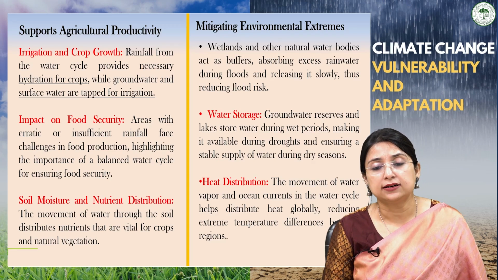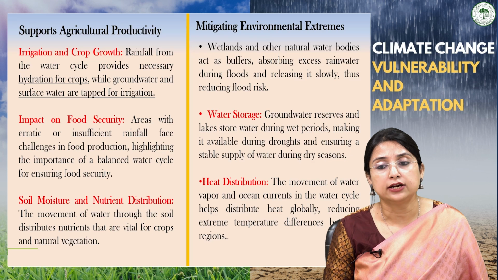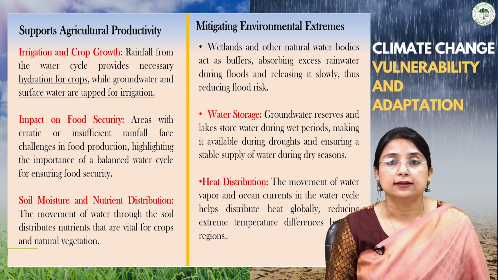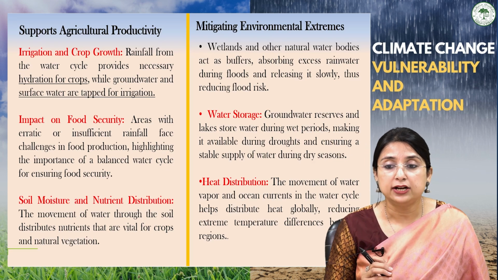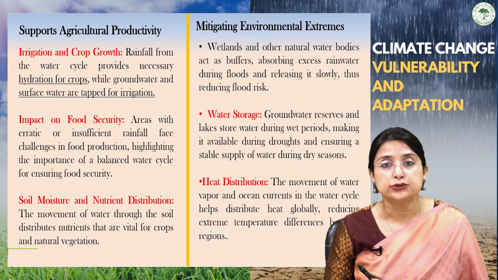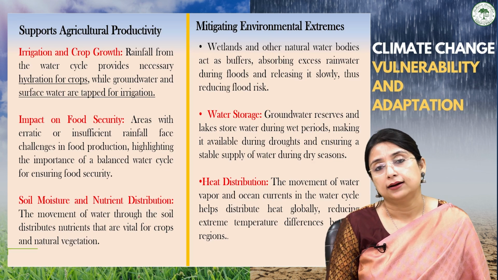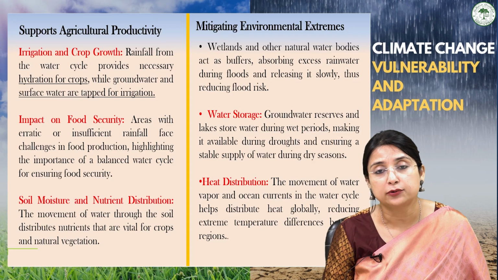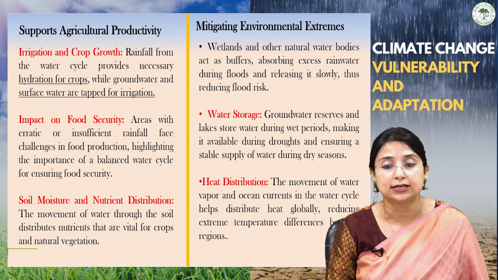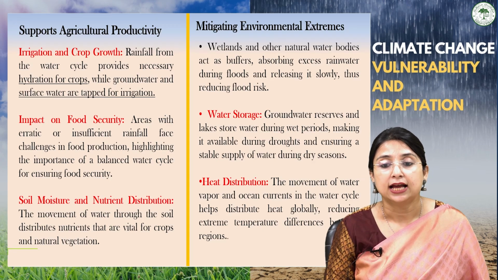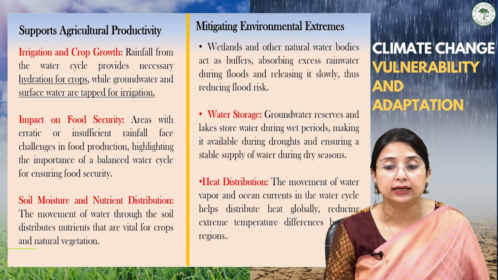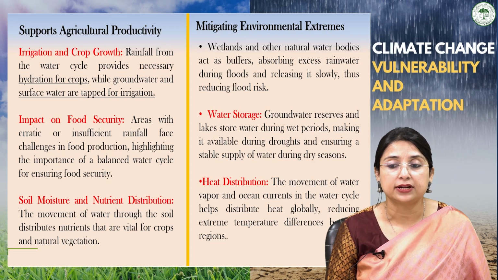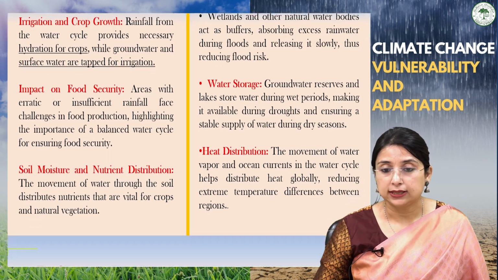The groundwater reserves and lakes store water during the wet periods, and it is available during the droughts, ensuring a stable supply of water during the dry season. It also helps in heat distribution. We know that the movement of water vapor and ocean currents in the water cycle helps to distribute heat globally, reducing extreme temperature differences between the regions.